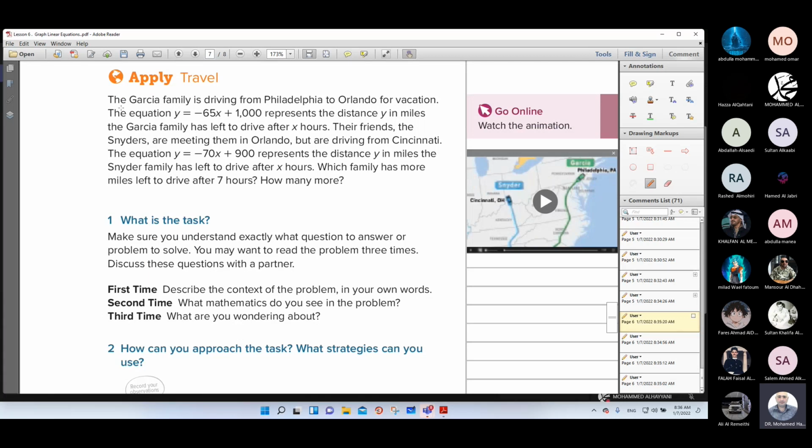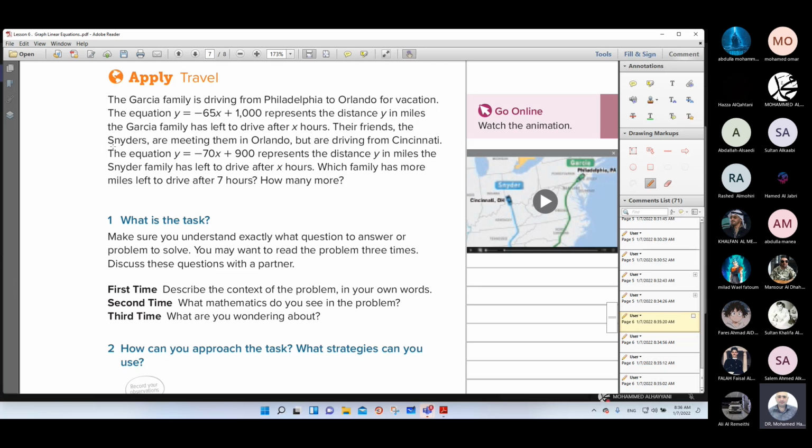We have here a word problem. The Jersey family is driving from Philadelphia to Orlando for a vacation. The equation is y equals negative 65x plus 1000, where negative 65 is the slope and 1000 is the y-intercept. It represents the distance y in miles the Jersey family has left to drive after x hours. So y means the distance, and x means the number of hours.